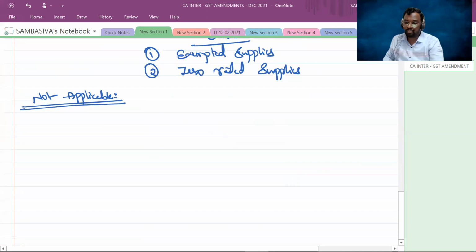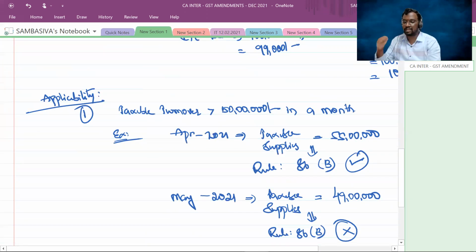So it is applicable to whom, sir? Only those whose taxable turnover exceeds 50 lakh rupees in a particular month. For them, the Rule 86B provisions are applicable.